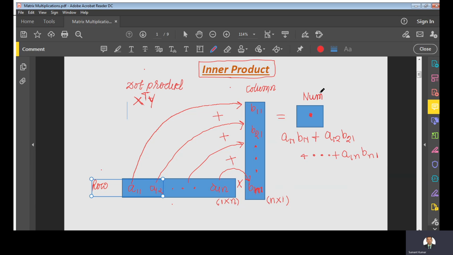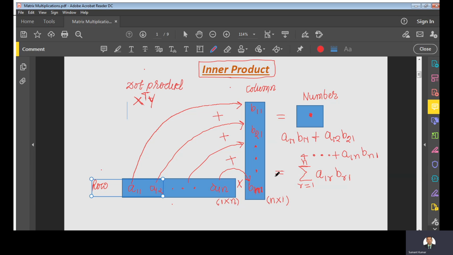When we multiply two vectors, we will get a number, and this is known as the inner product or dot product of two vectors. If we write it in summation form, we will have the sum of a1r into br1, where the summation runs over r equal to 1 to n.